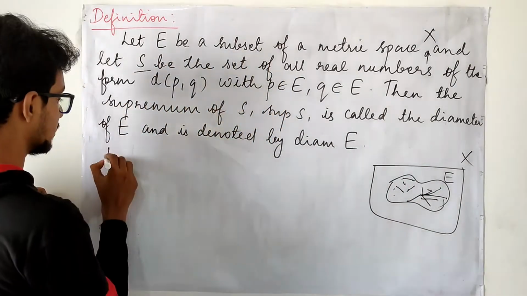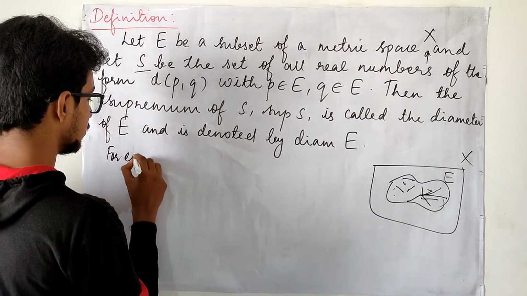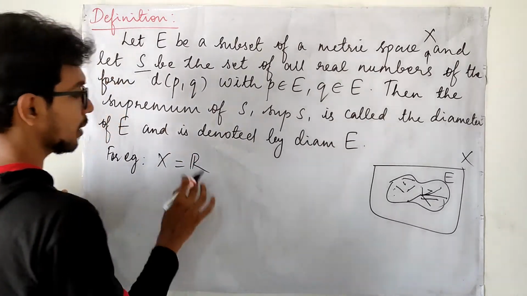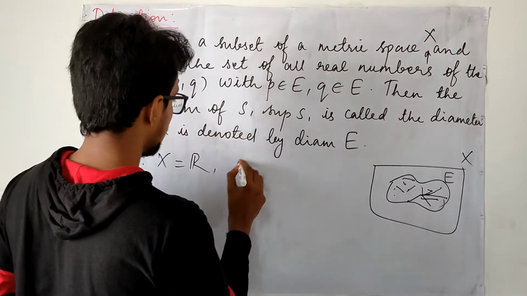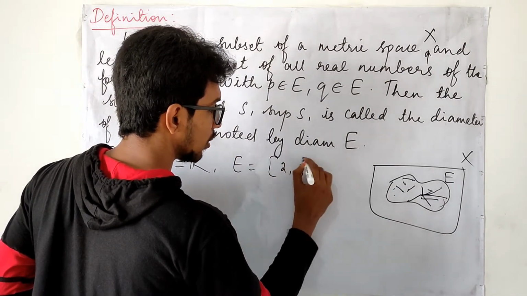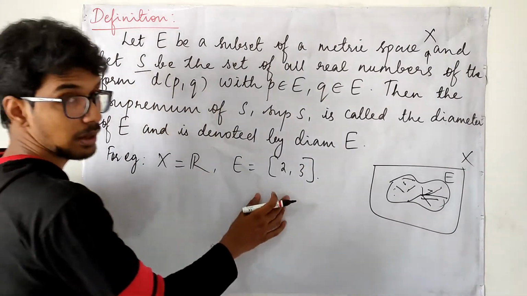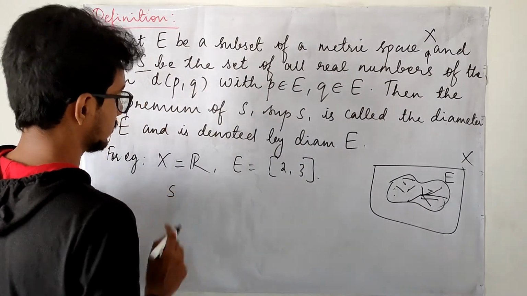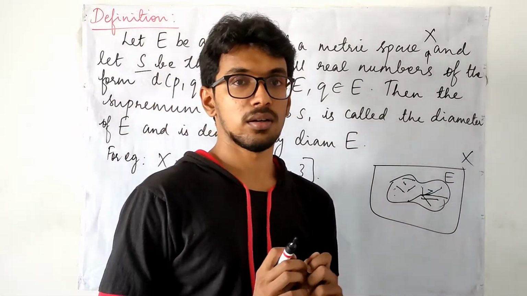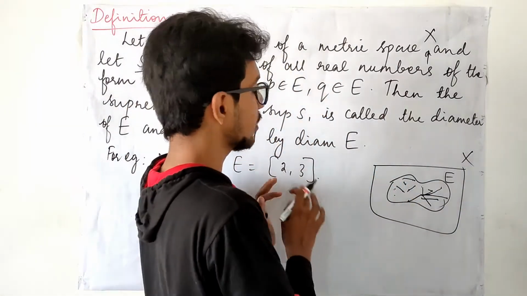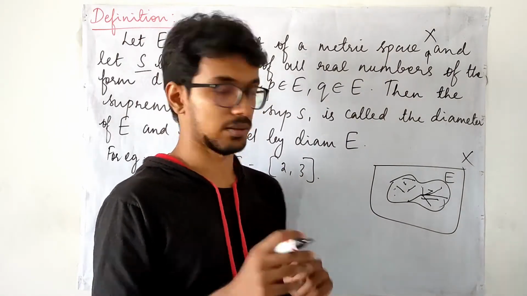Now let us see some examples. Let me take my X to be R, and E to be the closed interval [2, 3]. Now, what is my S? The maximum distance between these points is 1.